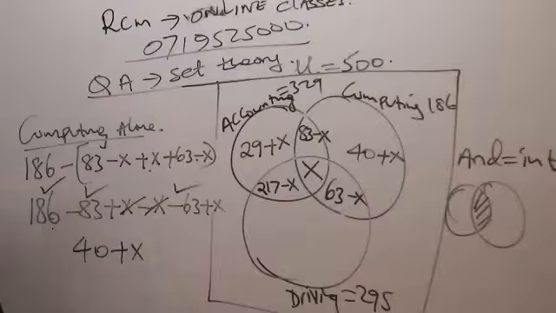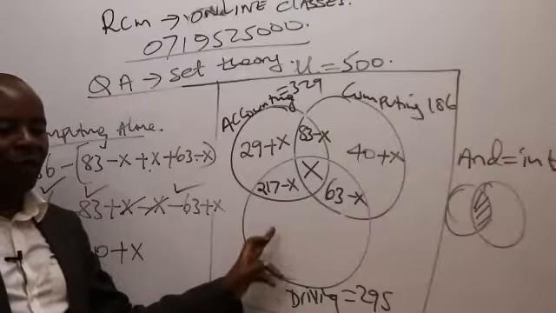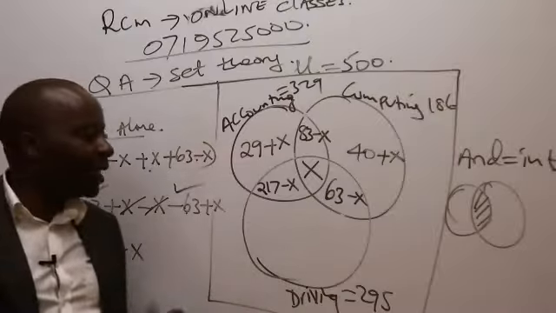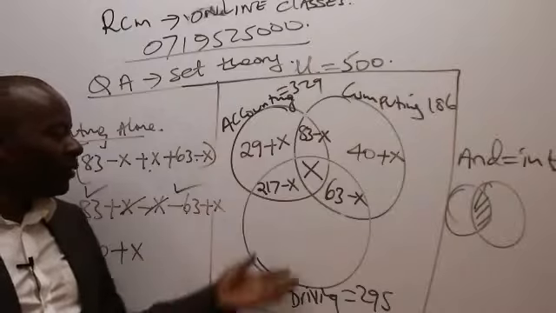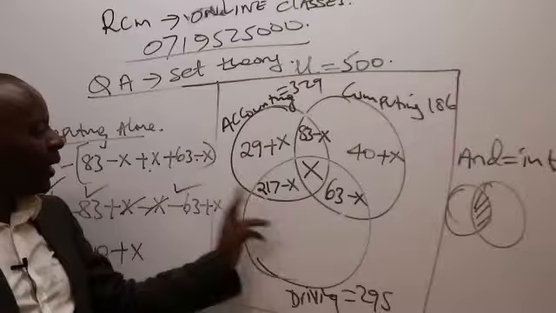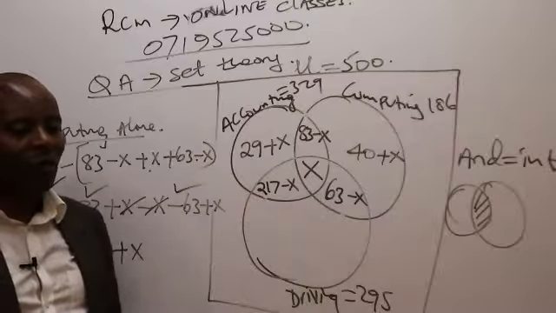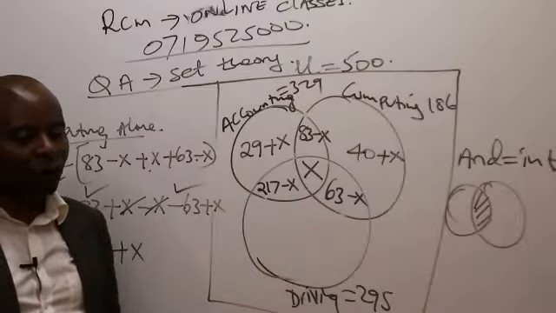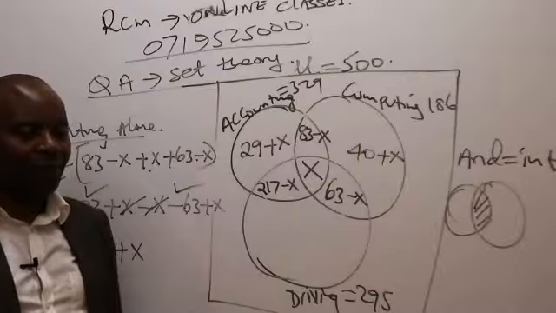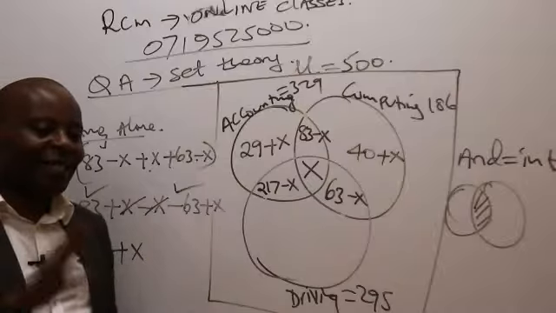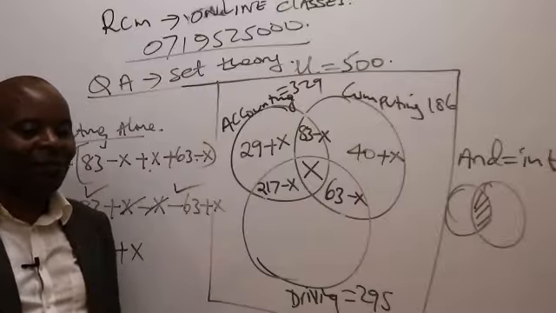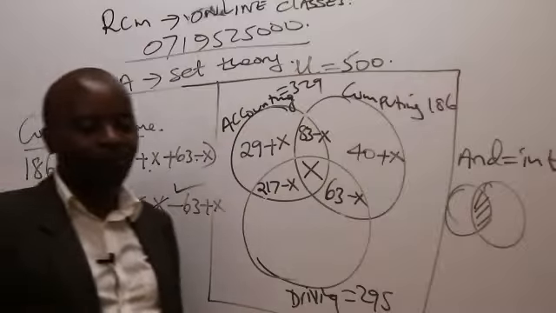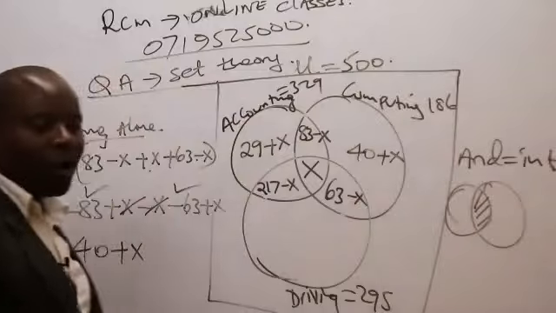And then now you come to the last one, which is driving. Driving, what do we have? The moment you get used to it, like myself, I don't have to struggle through this. I'll take 295 minus 217 minus 63. Whatever I get, I'll say that number plus x. But of course, you can't go for shortcuts before you get used to it. If you give me any set theory question, it can never take me more than 3 minutes, regardless of how complex it may look, because I've known the procedure.